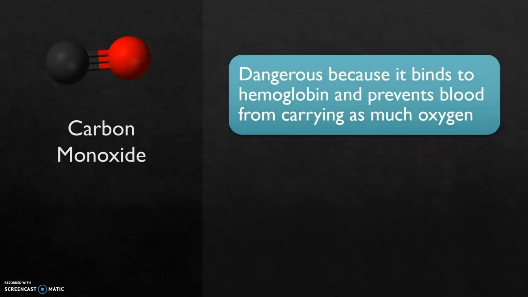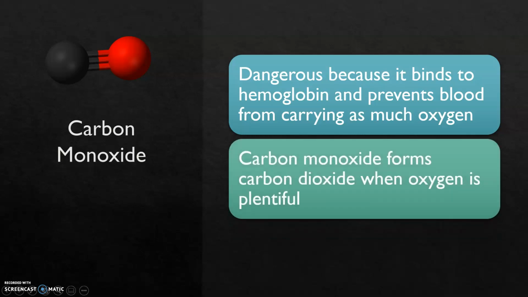Carbon monoxide is dangerous because it binds to hemoglobin, a protein in the blood that carries oxygen. When carbon monoxide is bound to hemoglobin, it is not available to carry oxygen throughout the body. Carbon monoxide does not linger. When there is plentiful oxygen, carbon monoxide forms carbon dioxide. Carbon dioxide is a greenhouse gas that is responsible for climate change.